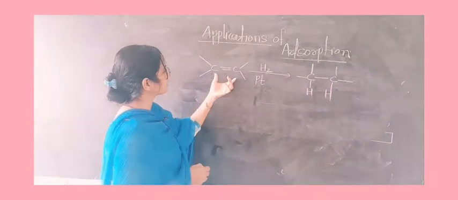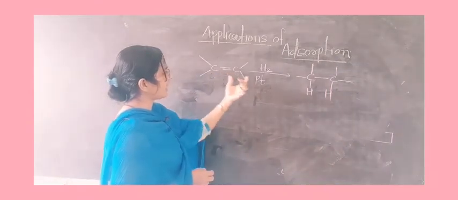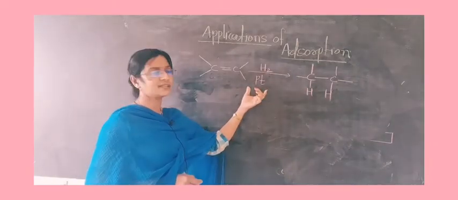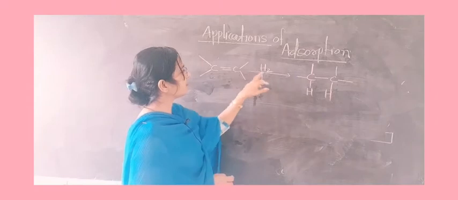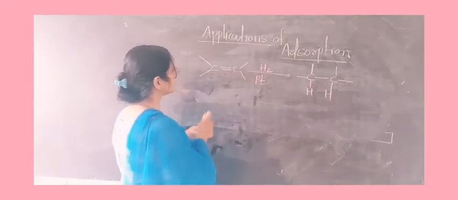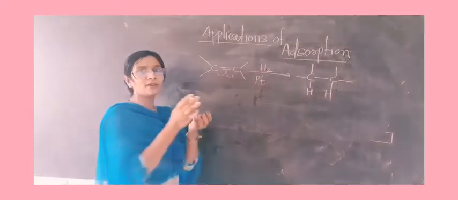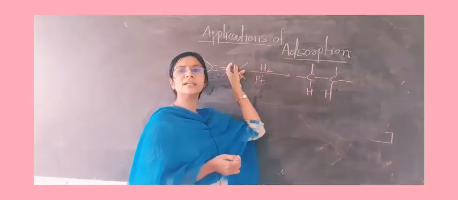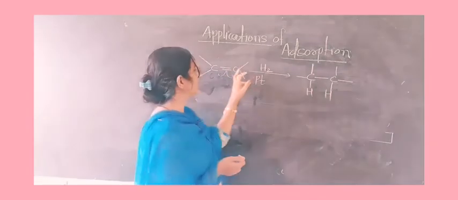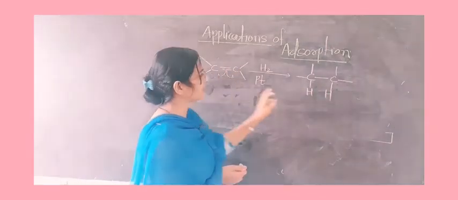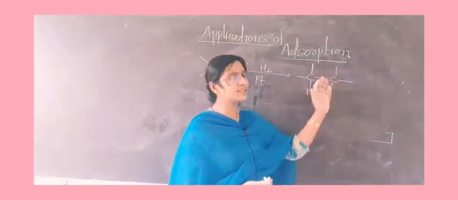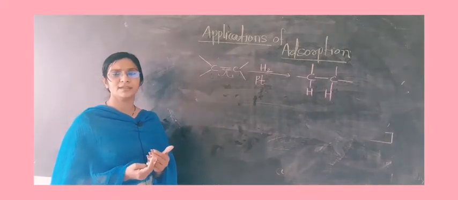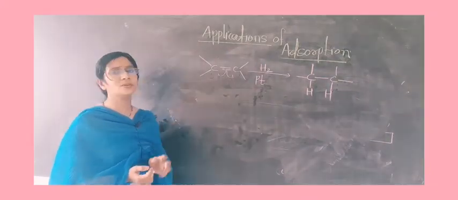In the first stage, the ethylene molecule is attached to the platinum. The hydrogen molecule is also attached to the surface of the platinum. Then the bond between the two hydrogens and the pi bond are weakened, meaning the distance increases. After that the hydrogen atoms attack the carbon atoms and the bond is completely broken. And in the fourth step desorption takes place, meaning the product is recovered or separated from the surface of the catalyst.